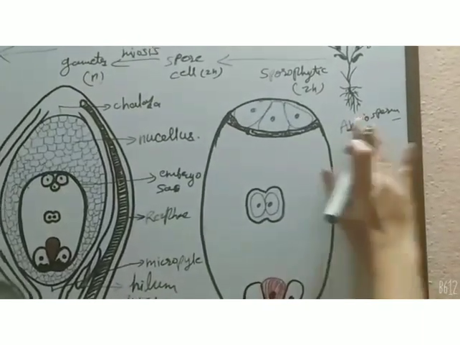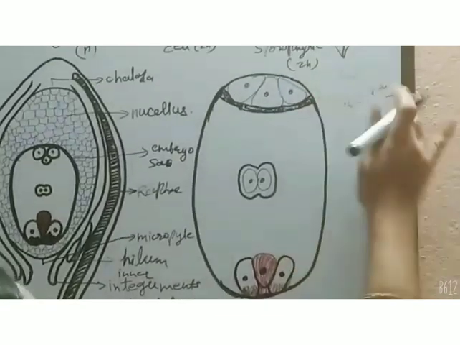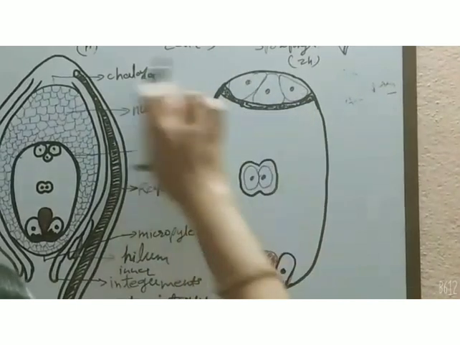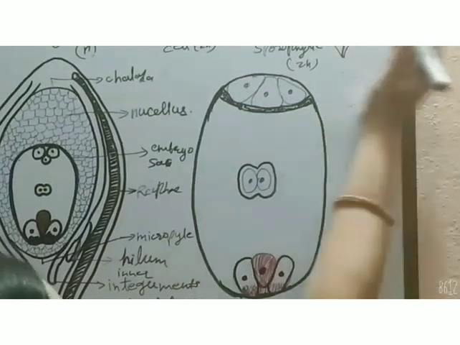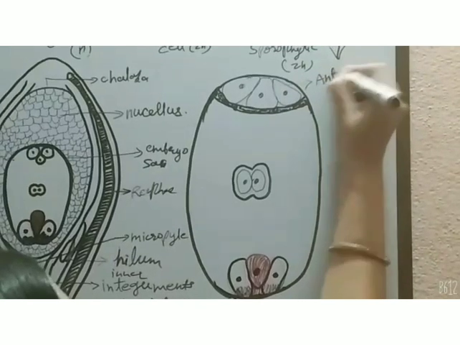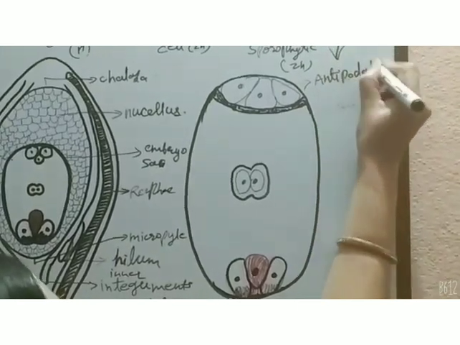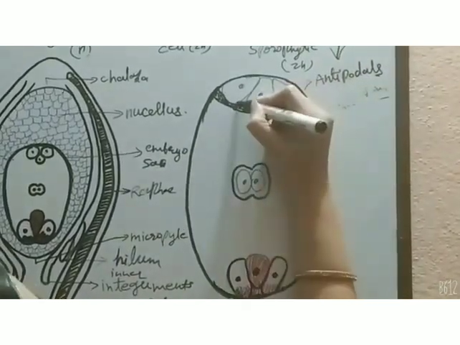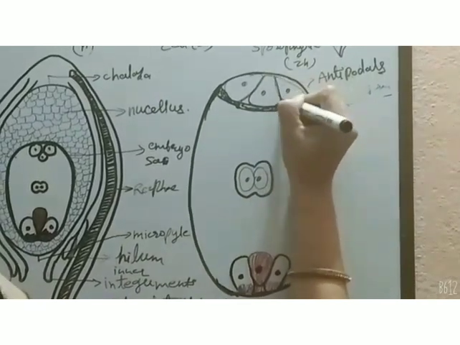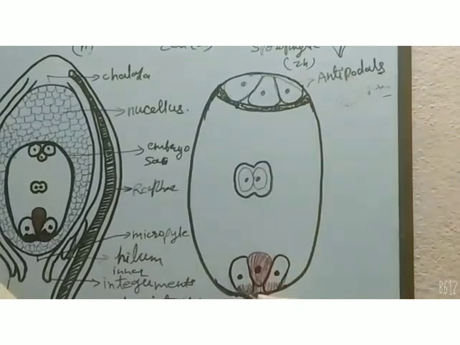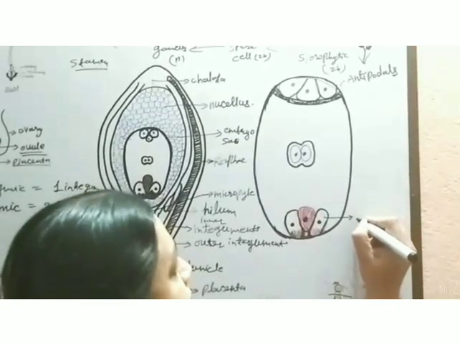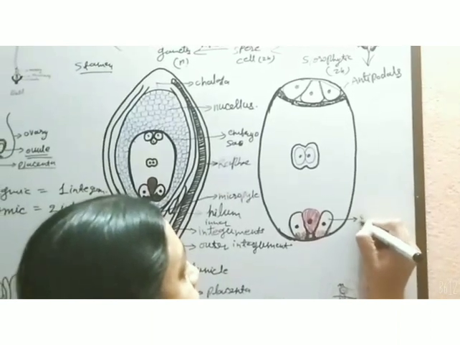There are specific names for these. The 3 cells at the chalazal end, you can see here, are called antipodals. You can see here the cell wall is present around all the 3 nuclei. Then the 2 cells at the micropylar end are called synergids.